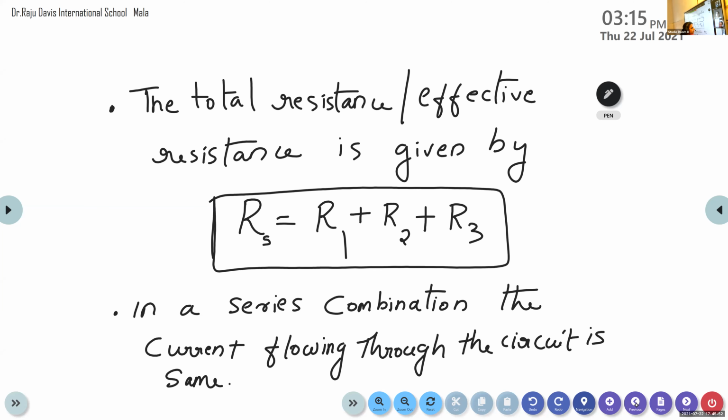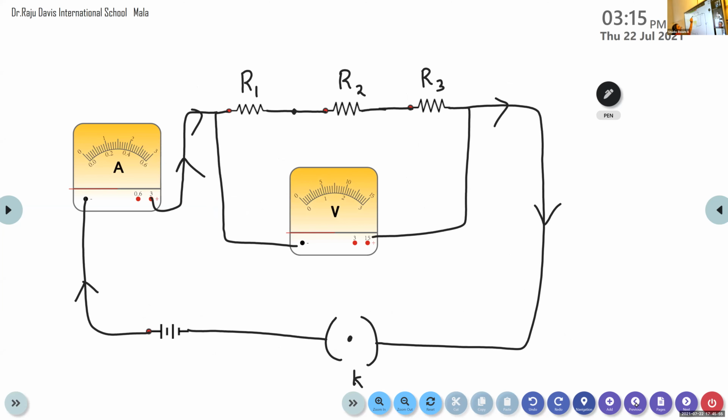Because in this figure you can see the R1, R2 and R3. The series combination means end-to-end connection of resistors. So whenever the circuit is closed, the current starts to flow through this ammeter and then reaches the resistor R1. The same current I is passing through R1, the same current I is passing through R2 and the same current I is passing through R3. So this is our second point. In a series combination, the same current I is passing through the resistors R1, R2 and R3. Is it clear?